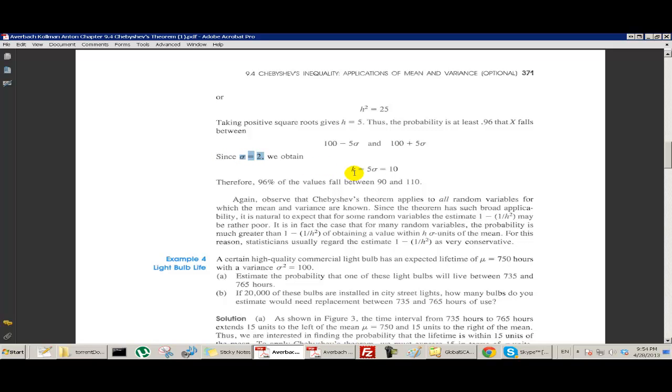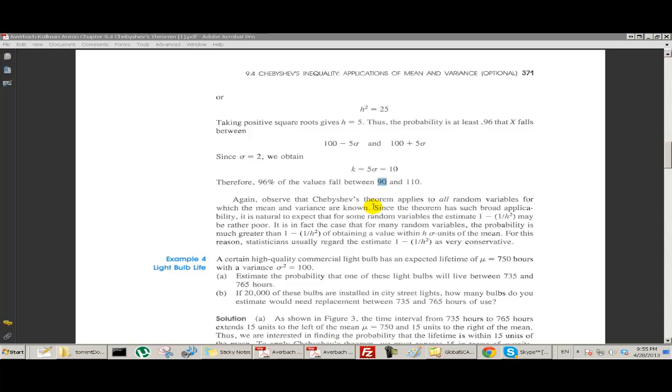So 5 sigma means 5 times 2. We have to go 10 units out from 100 and 10 units down from 100. In other words, the range is between 90 and 110. That is, we're 96% sure that values will fall in that range. Another way of saying that is, the probability is 96% that the values will fall in this range.